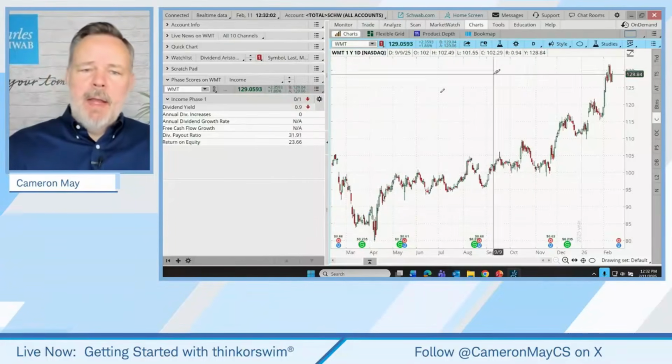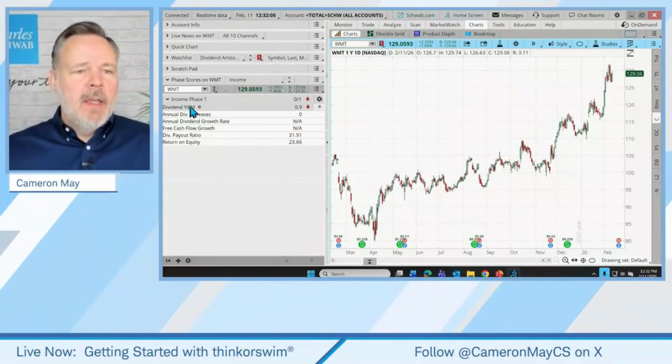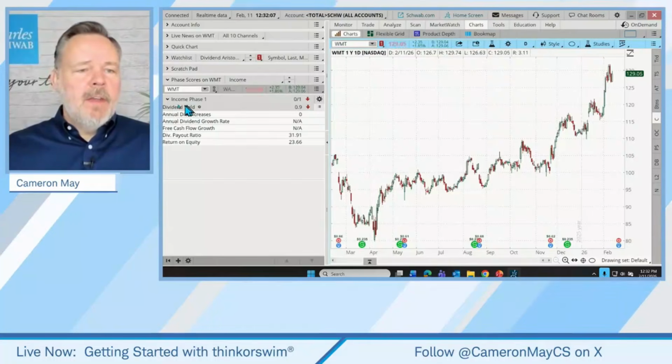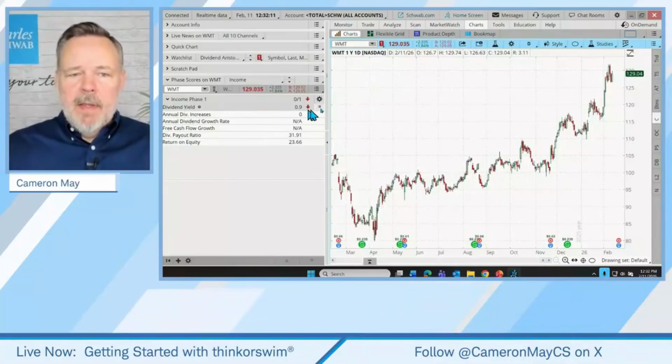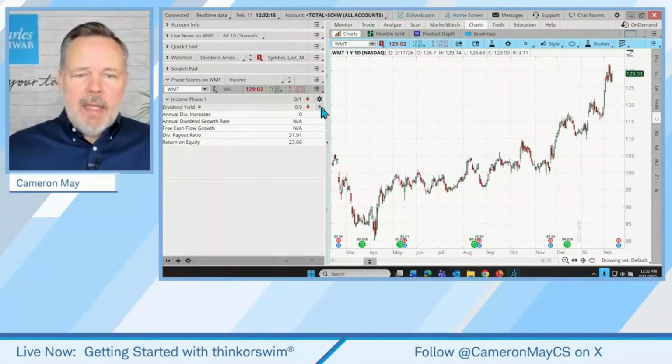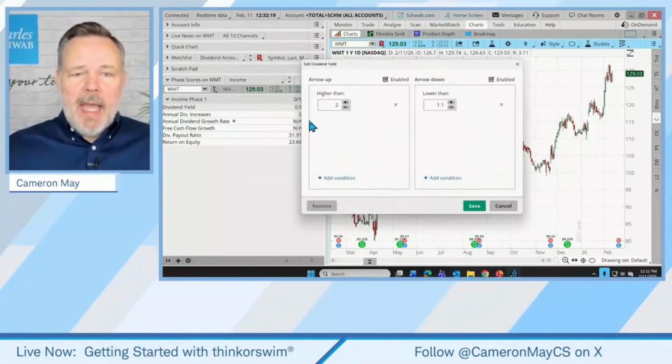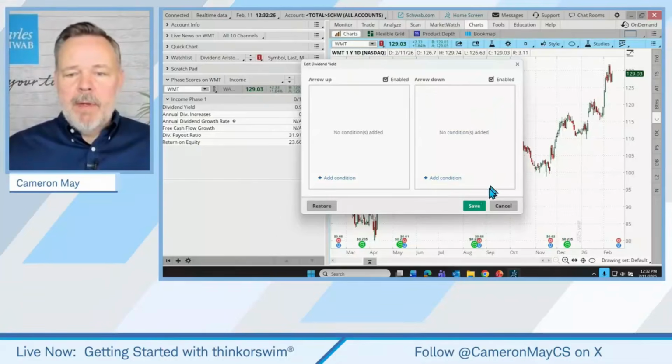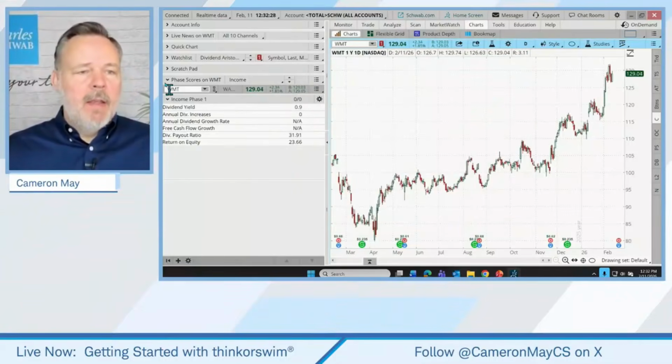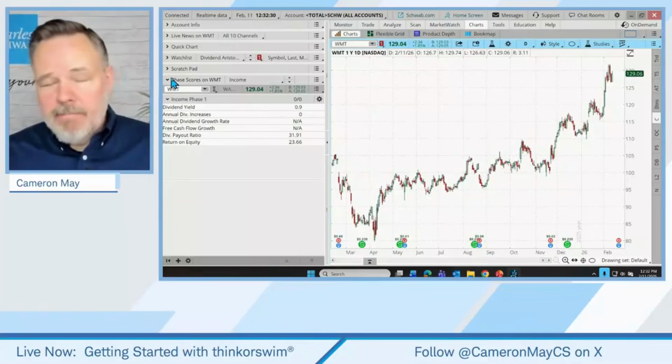Yep, there we go. I knew there was a shorter way than what I showed you. So with the displayed default metrics, as we point at the row for each one of those, there's a little hidden menu icon right there. If we click on that, we can edit our arrow up and our arrow down, add or remove conditions. Let's just take a look. There we go. Save, and we're done. So those are our phase scores.